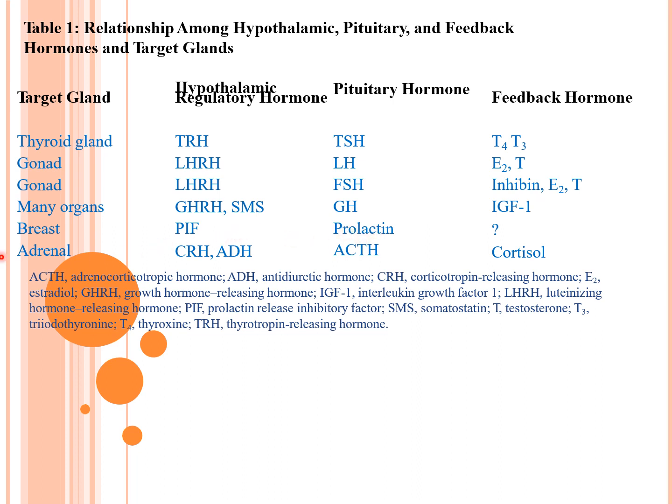The feedback hormone is on the adrenal. The hypothalamic regulatory hormone is CRH, corticotropin releasing hormone, the pituitary hormone is ACTH, adrenocorticotropic hormone, and the feedback hormone we get is cortisol. So these are the relationships among hypothalamic, pituitary and feedback hormones on target glands.